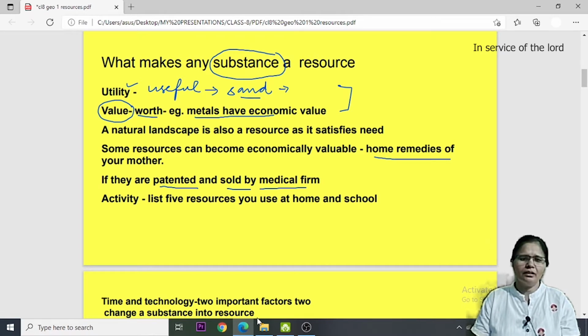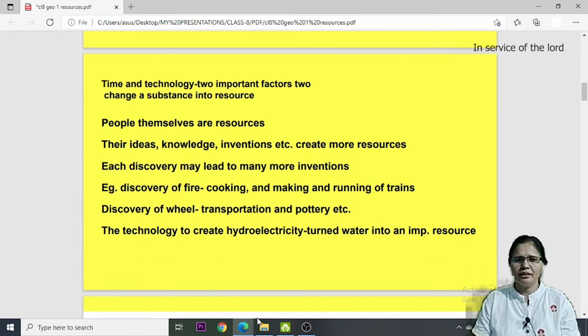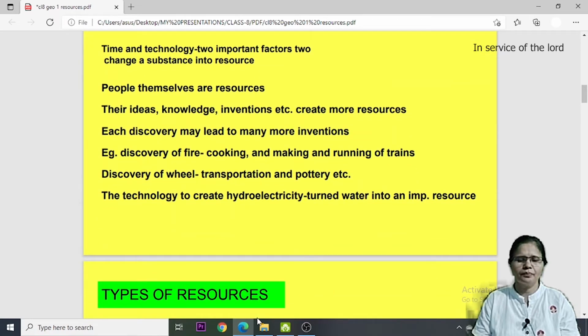So here you should think about things lying around you, and then tell 5 resources which you see at home and 5 resources which you see at school. If you do it, it will make your concept of resources more clear.